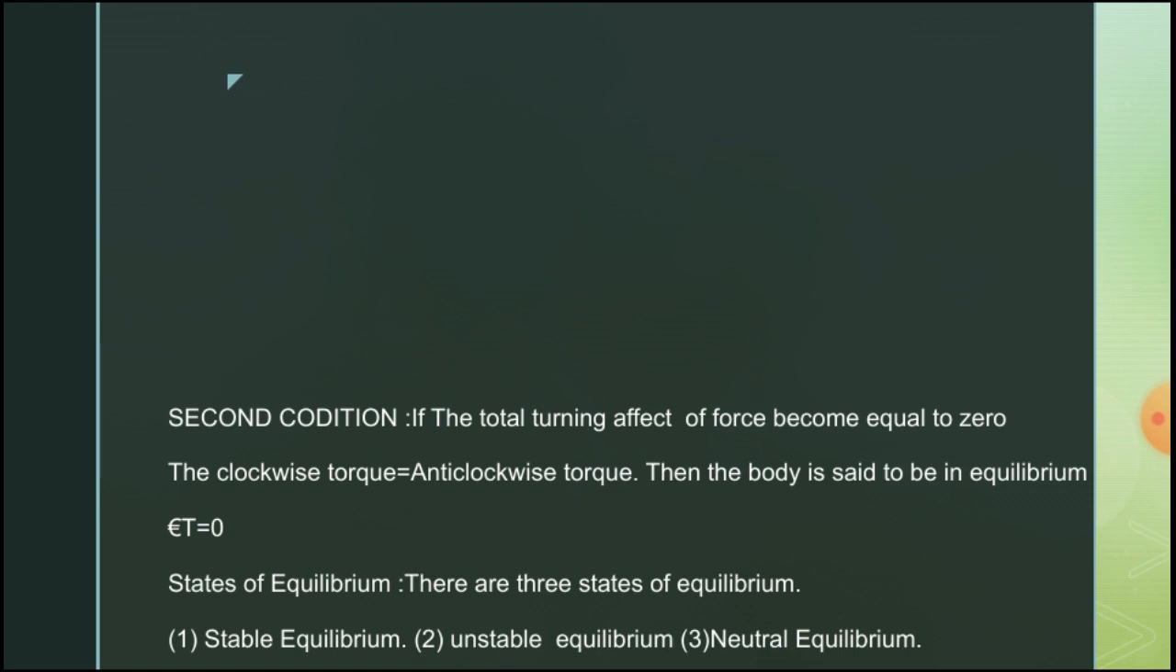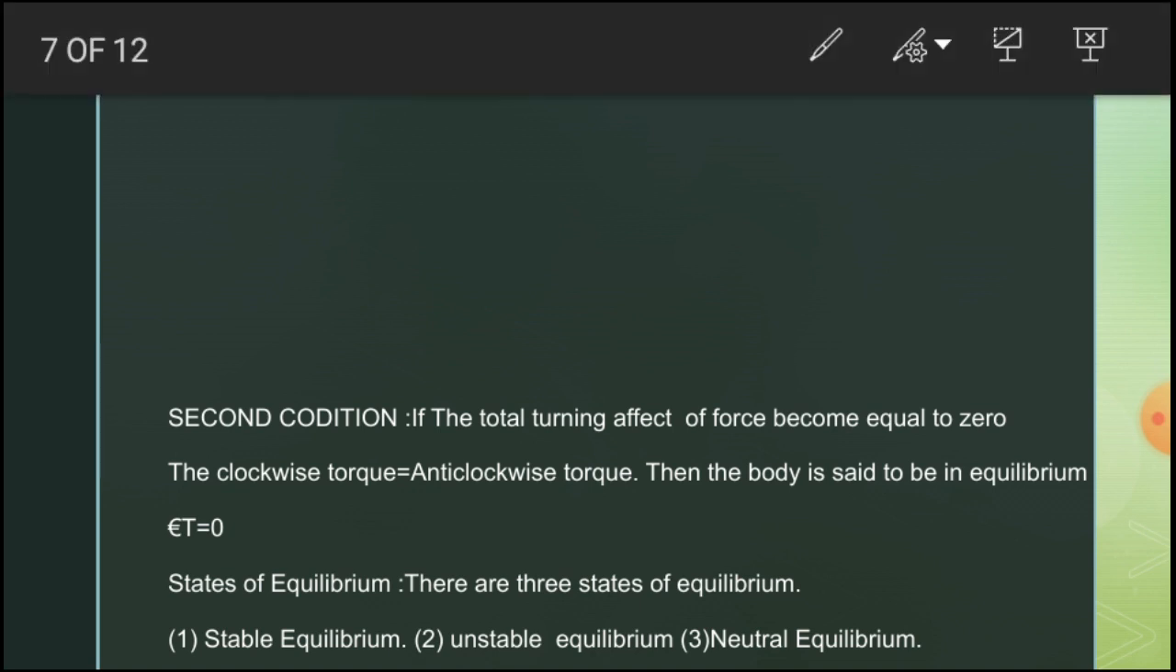Second condition of equilibrium: if the total turning effect, meaning the total torque of the body, becomes equal to 0, then the body is said to be in equilibrium. It means that clockwise torque is equal to anti-clockwise torque. Summation tau is equal to 0. There are three states of equilibrium: stable equilibrium, unstable equilibrium, and neutral equilibrium.